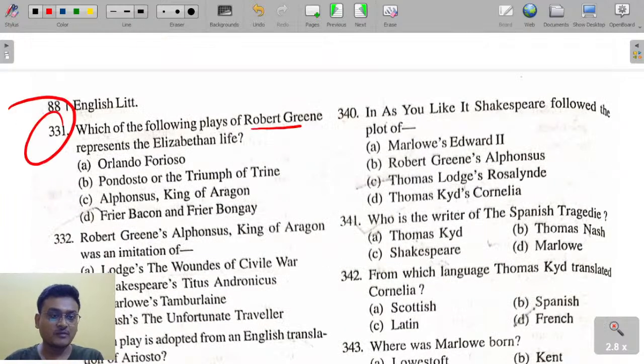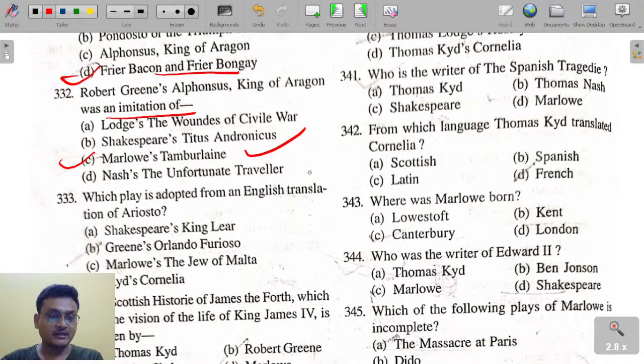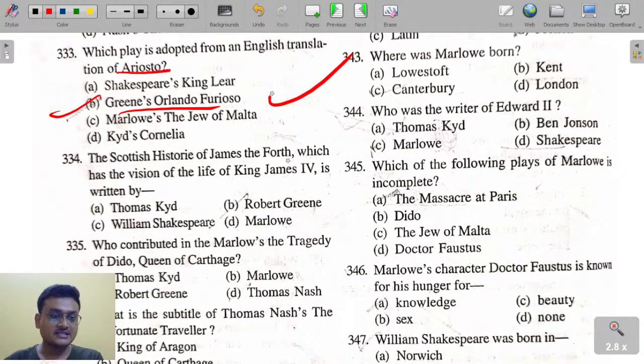Which of Robert Greene's plays represents Elizabeth's life? It is Friar Bacon and Friar Bungay. Robert Greene's Alphonsus, King of Aragon, was an imitation of Marlowe's Tamburlaine. Which play is adapted from the English translation of Ariosto? That is Greene's Orlando Furioso. The Scottish History of James IV is written by Robert Greene.